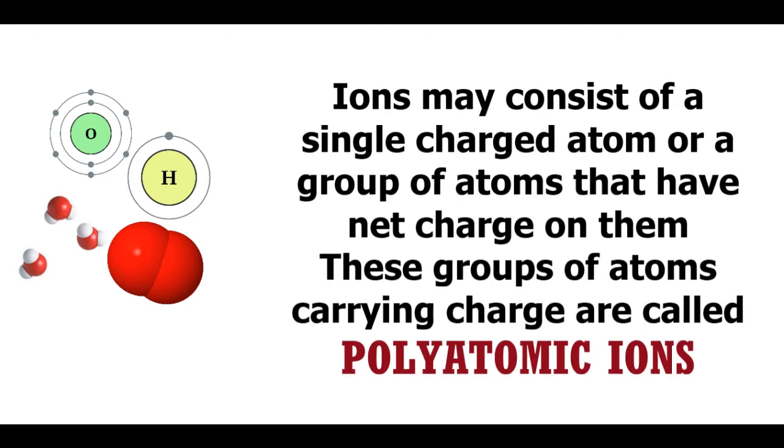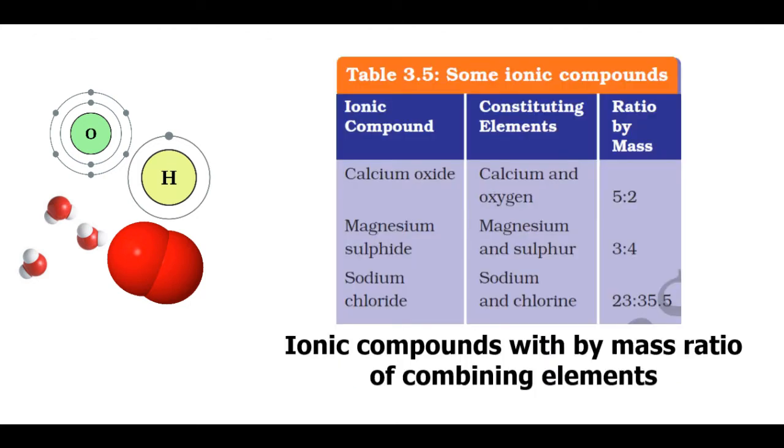In case of ions, it is not necessary that all the atoms of the constituent elements have charge in them. Instead, ions may consist of a single charged atom or a group of atoms that have net charge on them, which means that a group of atoms which have a total charge on them. Now these groups of atoms carrying charge are called polyatomic ions. Now this table shows some examples of ionic compounds.